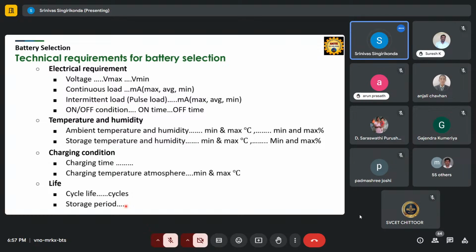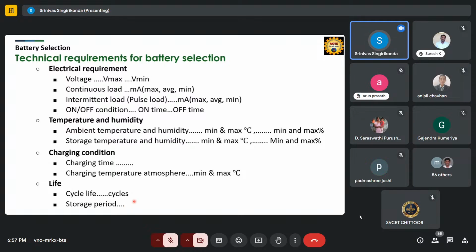You can observe this in your mobiles nowadays also. You are not using your mobile phone for anything. Okay, you just charge your mobile to 100% and keep it aside. Right, after maybe 5 hours or 6 hours, you can observe that at least 2 to 3% of your charge percentage will be reduced, right? So that is called the storage period.